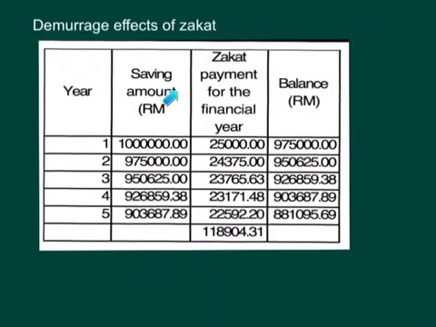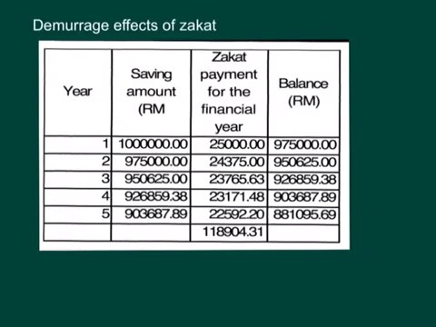The third column is the amount of zakat that a person needs to pay when his saving exceeds the nisab of zakat. The nisab of zakat in the context of Malaysia is about 13,000 ringgit for the last financial year, and the value is derived from the market value of 85 grams of gold.